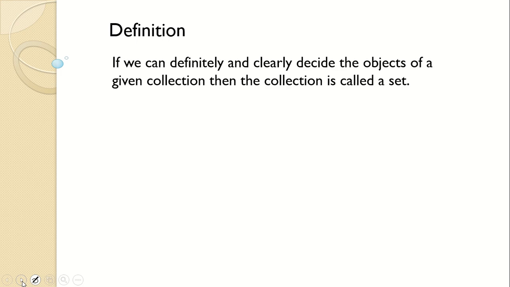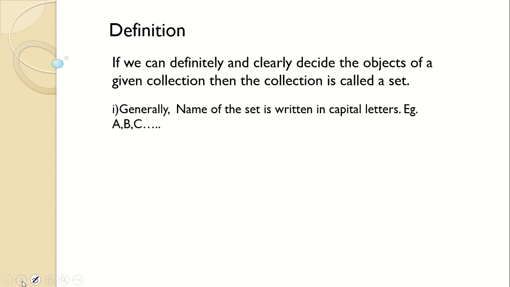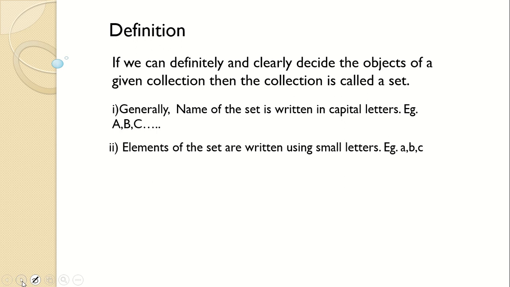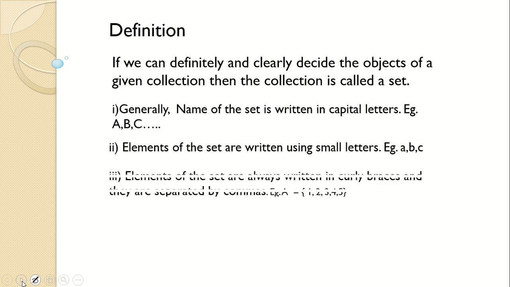So let's see the definition of set. If we can definitely and clearly decide the objects of a given collection, then that collection we call a set. Now generally the name of the set is written in a capital letter, A, B, C. Elements of a set are written using small letters. Elements of a set are always written in curly braces. See this, curly braces are shown here. Curly braces means set.